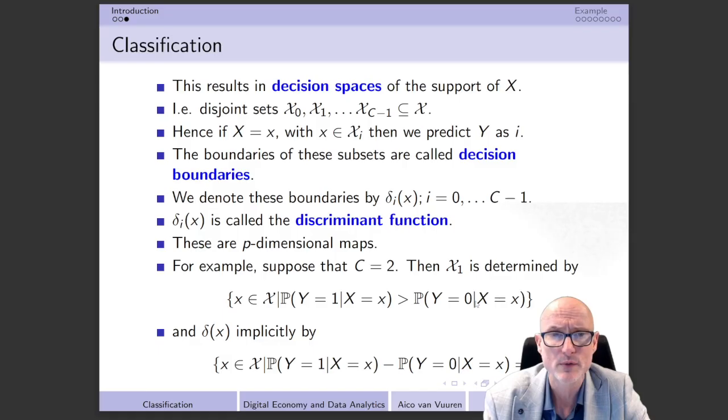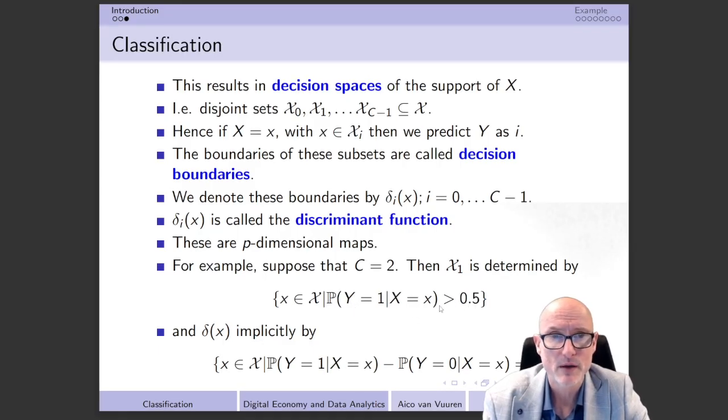Take into account, of course, that we already know that this probability is nothing else than 1 minus the probability that y is equal to 1. So what I can do is bring this to the other side, and that implies that delta x is simply all those combinations for which 2 times the probability that y is equal to 1, conditional on x equal to x, is larger than 1, and then of course we can write this as the probability needing to be larger than half.